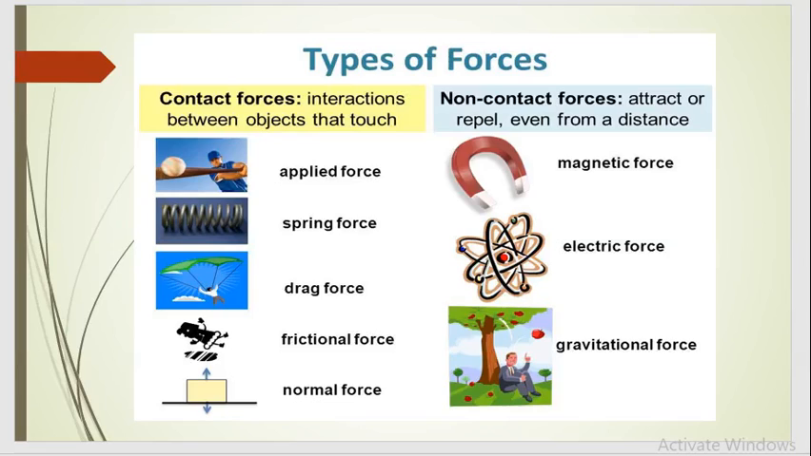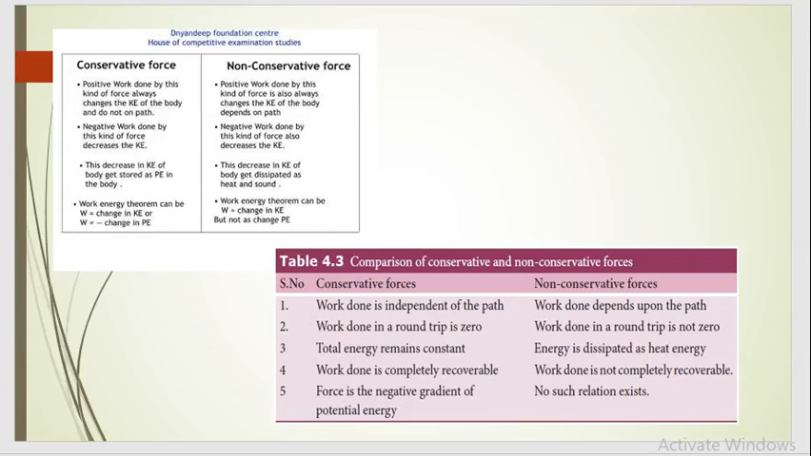Moving towards the next topic, that is conservative and non-conservative forces. Here we are going to discuss what is a conservative and what is a non-conservative force. For that, consider an object lying on the ground that is lifted and kept on a table. Neglecting air resistance, the work done is against the gravitational force and it is independent of the actual path chosen.